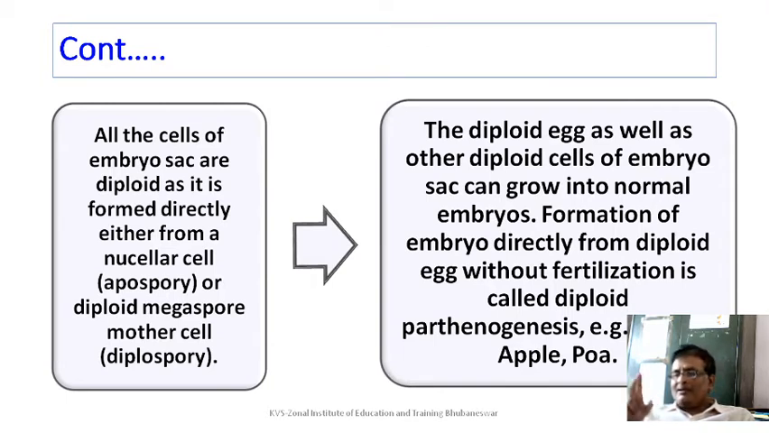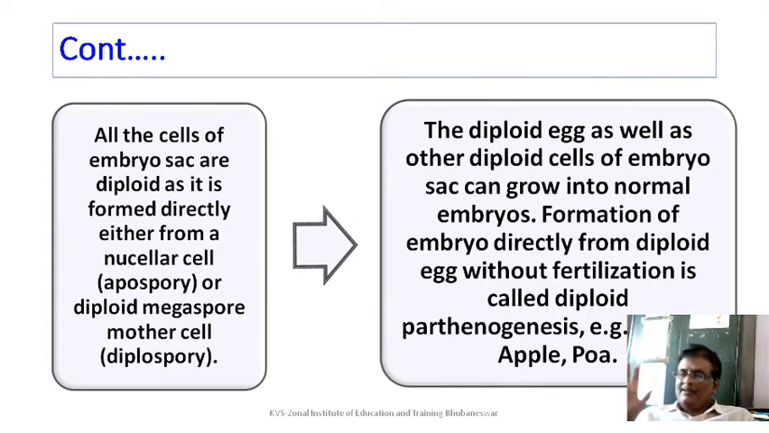Then it undergoes meiosis to form a linear tetrad. In case that meiosis were to fail, then the diploid megaspore mother cell will result in the production of an embryo sac where all the cells are diploid. And the seed formed without fertilization from any cell of the embryo sac is bound to be diploid. The diploid egg as well as the other diploid cells of the embryo sac can grow into a normal embryo. Please focus on this statement.